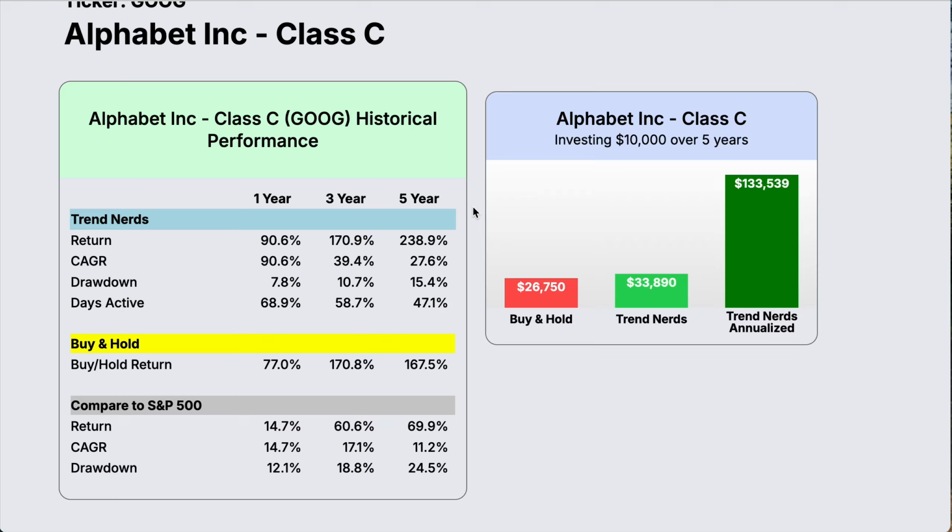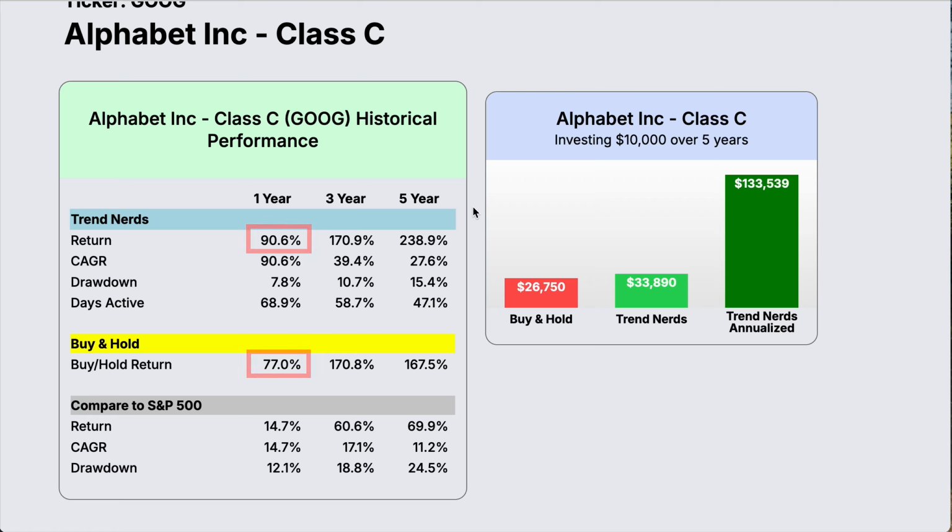We can also compare the 3-year. You can see that the return is pretty much the same over 3 years, except for the fact that the days active was only 58.7%. So we're still outperforming Google by a lot. And in the 1 year, we're beating it a little bit. We're up 90.6% compared to 77% for buy and hold.